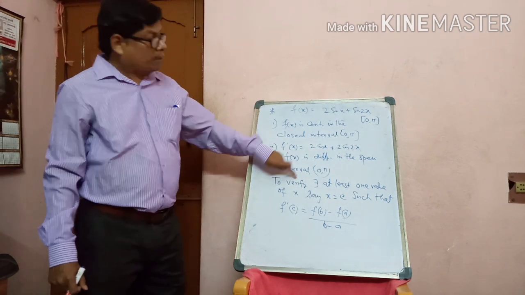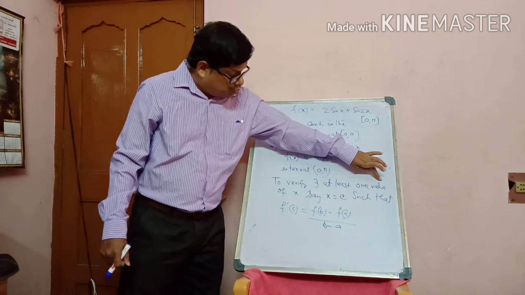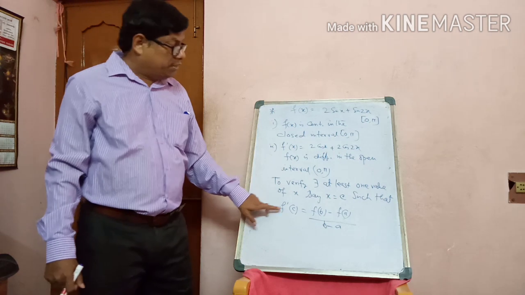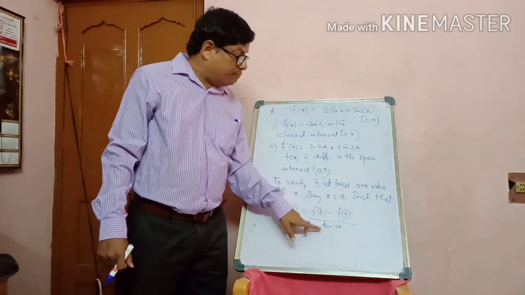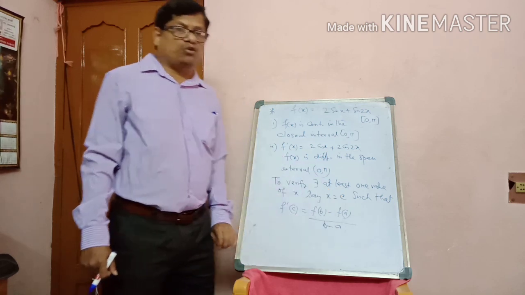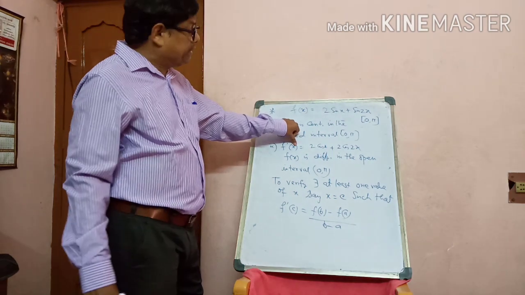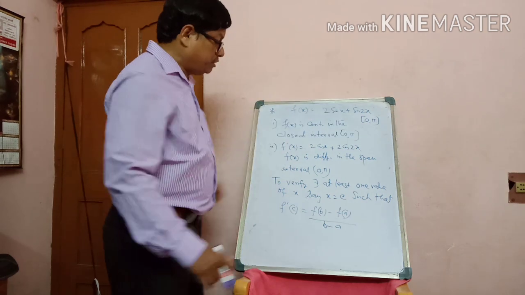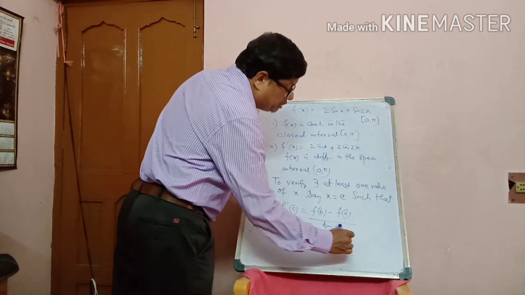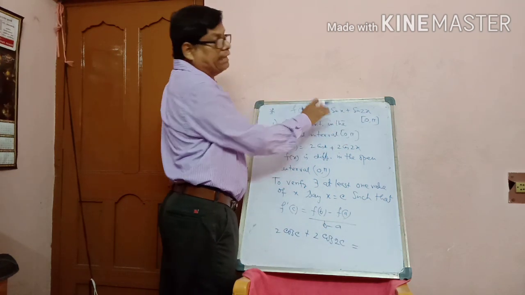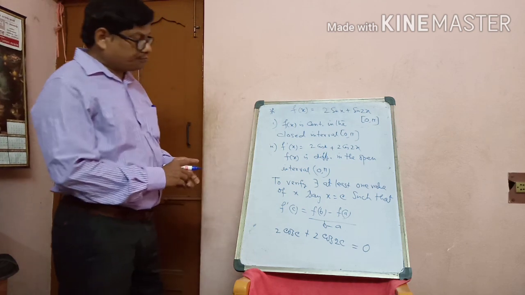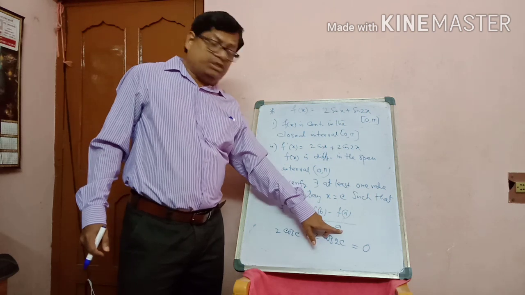Put the value in f'(c). Here x is given as c, so 2 cos c plus 2 cos 2c equals f(b) minus f(a) by b minus a. You put 0 and pi: sin pi is 0 and sin 0 is also 0. So the right hand side is 0. So 2 cos c plus 2 cos 2c equals 0.